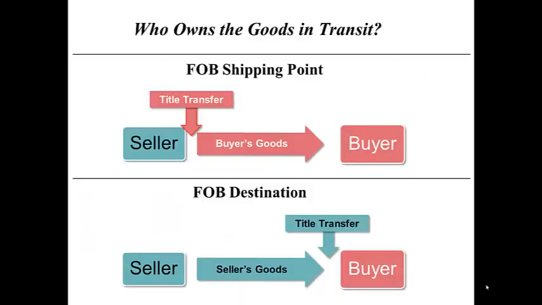So let's take the example of a UPS truck providing transportation of goods from a seller to a buyer. FOB shipping point means that as soon as the truck leaves the seller's loading dock, the buyer takes ownership of the goods. FOB destination means that as soon as the goods arrive at the buyer's loading dock, then the buyer takes ownership of the goods.